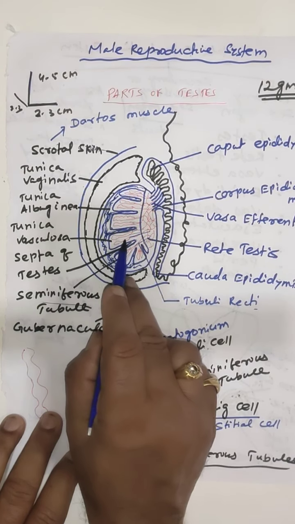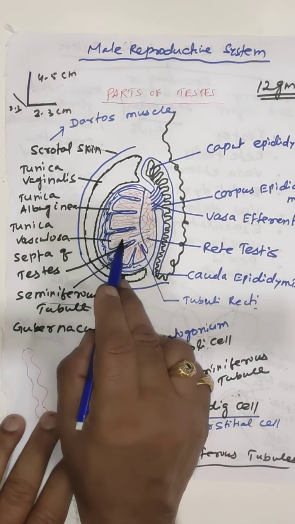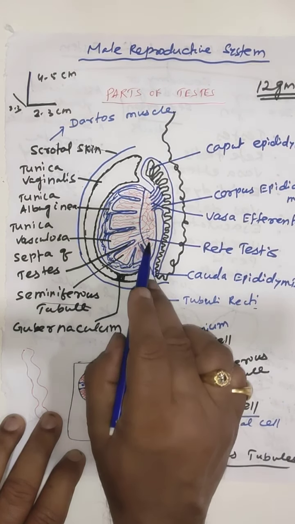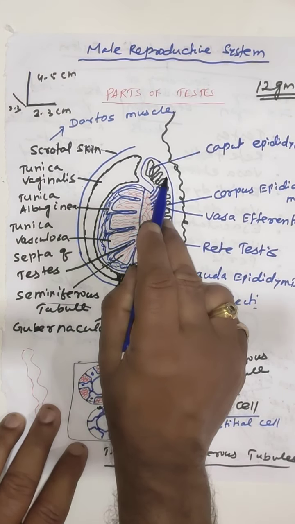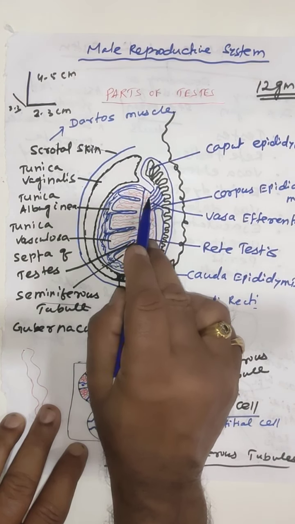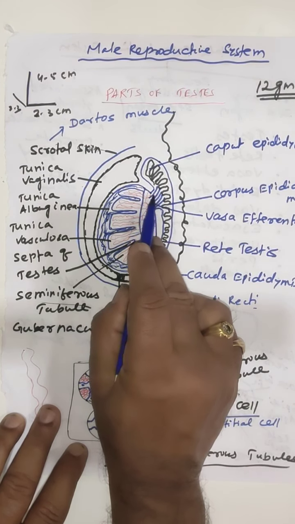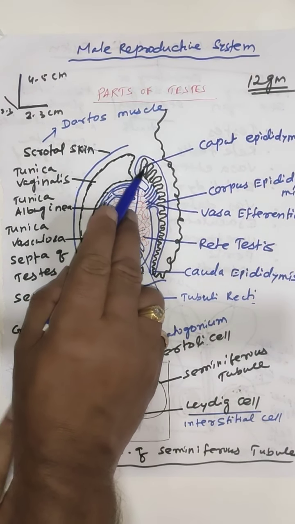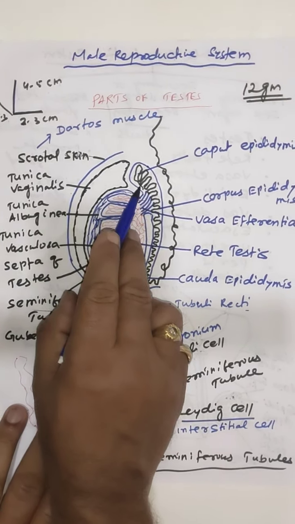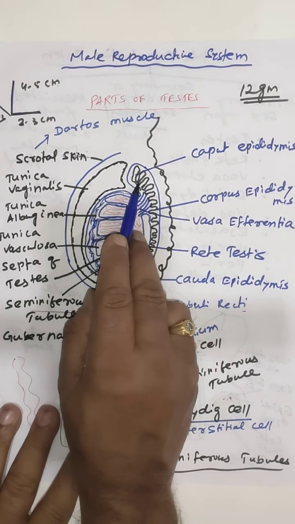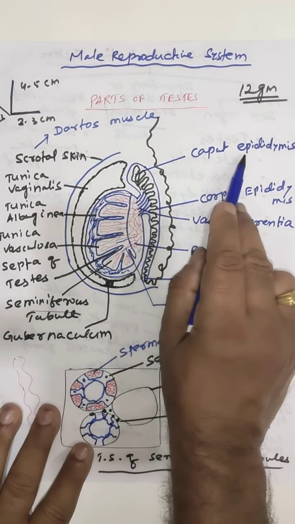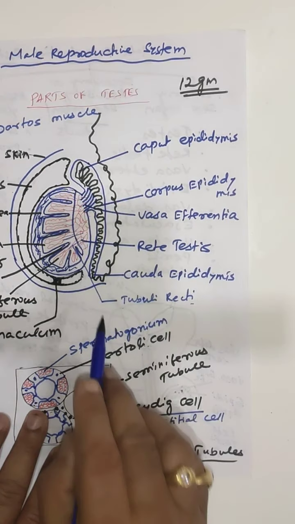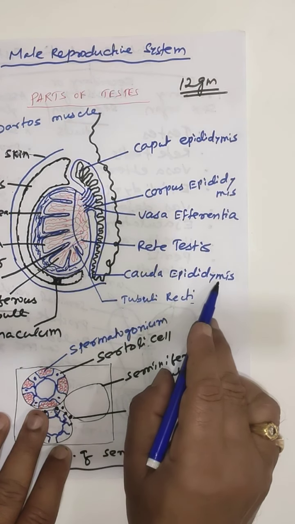After the formation of sperm, the sperms move from the seminiferous tubule to the rete testis through the tubuli recti. From the rete testis, the sperms move into the epididymis through a number of ducts called the vasa efferentia. The epididymis is also found on one side of the testis. The epididymis is differentiated into 3 parts. The upper part is the caput or head epididymis, the middle part is the corpus or body epididymis, and the lower part is the cauda or tail epididymis.